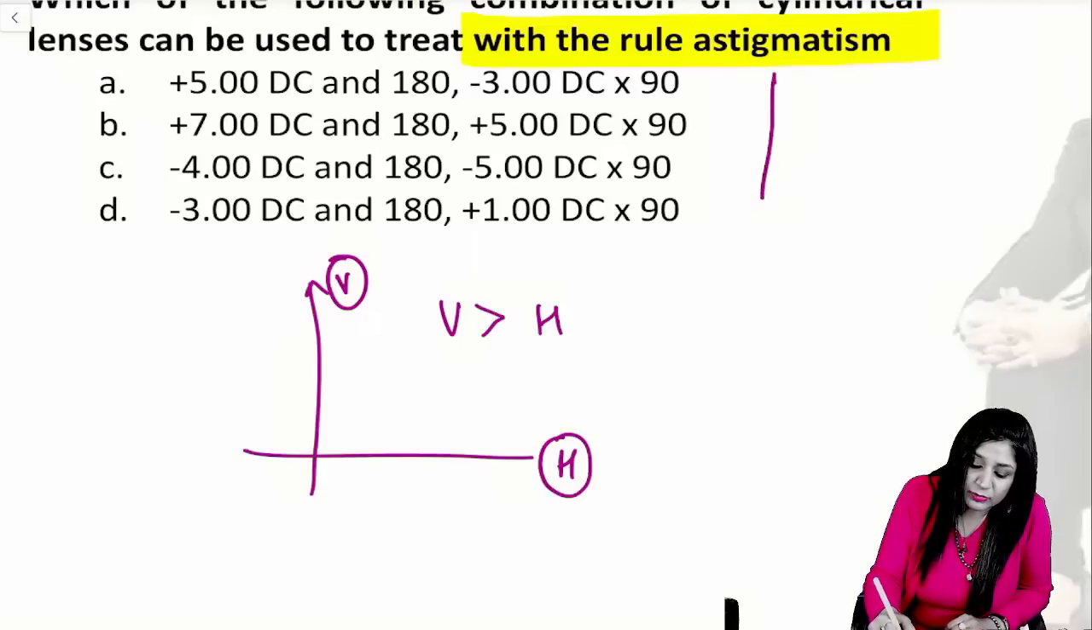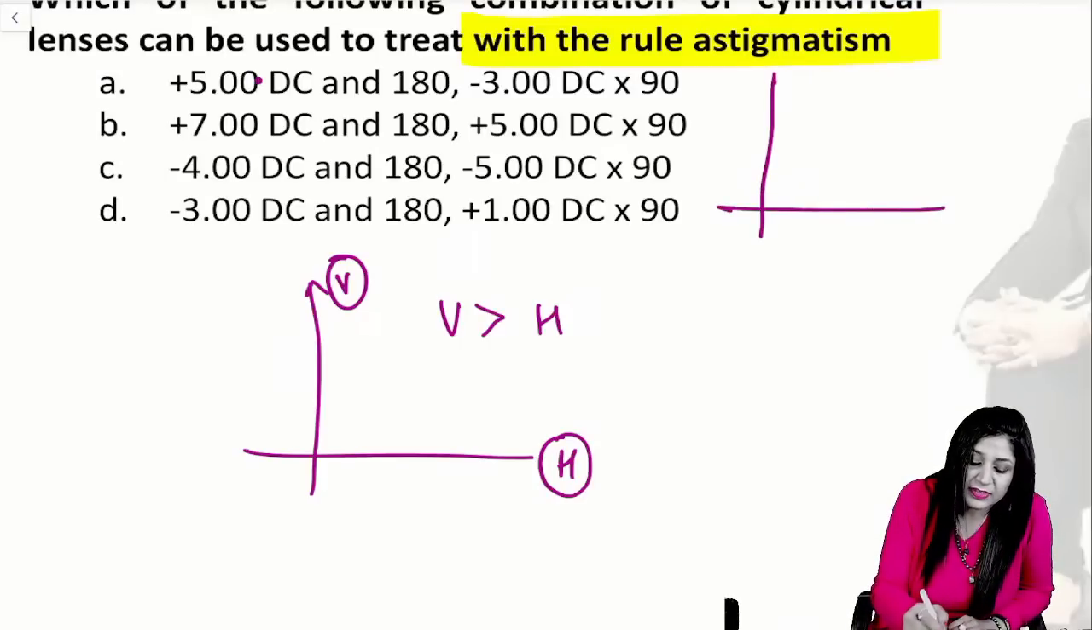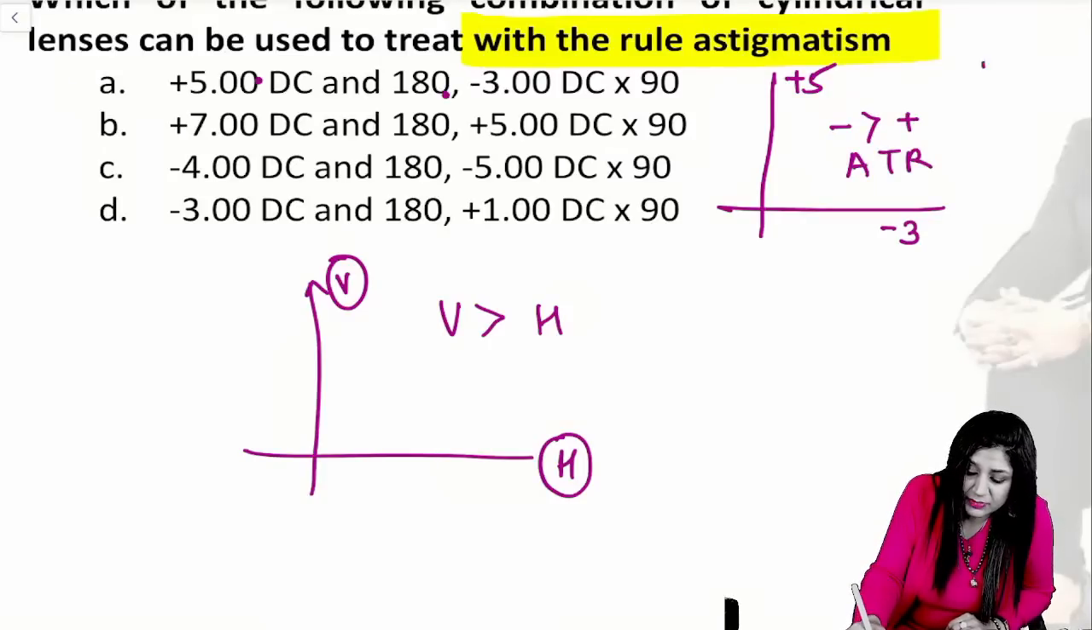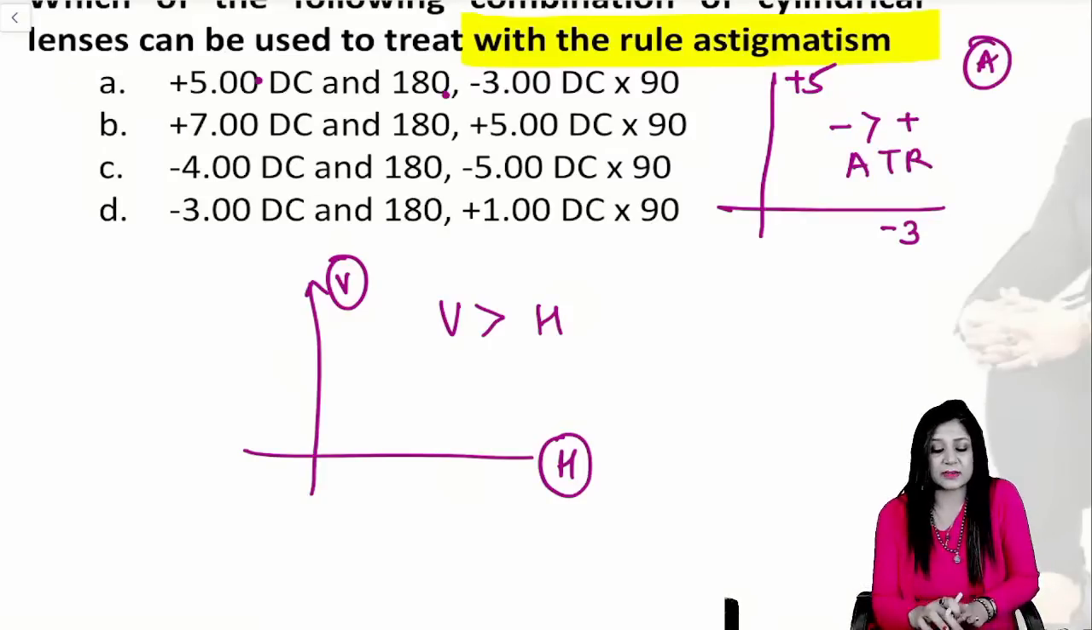Like if I talk about option A, plus 5, they are giving at 180, so this will act at 90. While minus 3, they are giving at 90, so it will act at 180. And you know that minus is more than plus. So this is against the rule astigmatism. This is option number A, against the rule astigmatism.